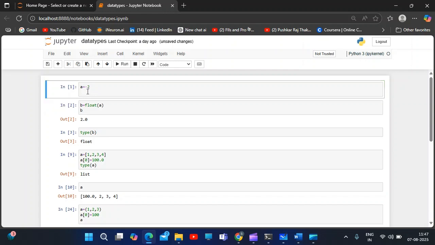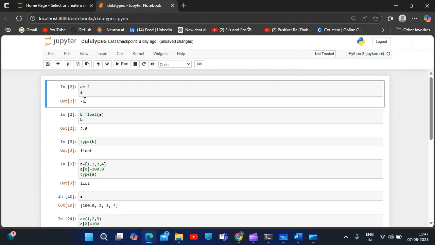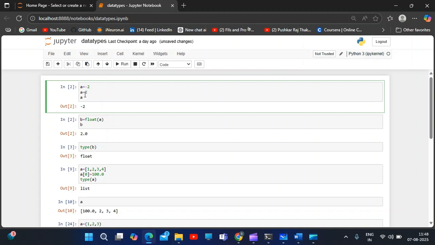If I print it, we get minus 2, since a is stored with the value minus 2. But if in my second line I change it to plus 2 and print a, it returns 2, because it has been updated with the positive value. This is called a variable. The variable is a, and it stores the value 2.